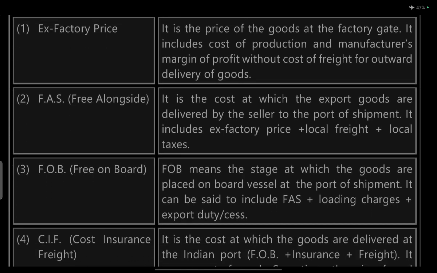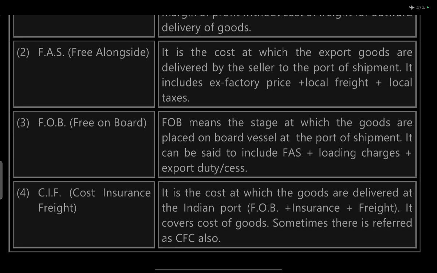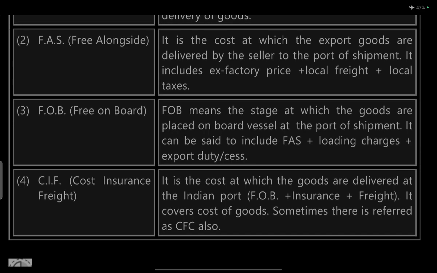FAS, free alongside, is the cost at which export goods are delivered by the seller to the port of shipment. It includes the ex-factory price plus local freight plus local taxes. FOB, free on board, means the stage at which goods are placed on board the vessel at the port of shipment. It can be said to include FAS, loading charges and exporters' charges.